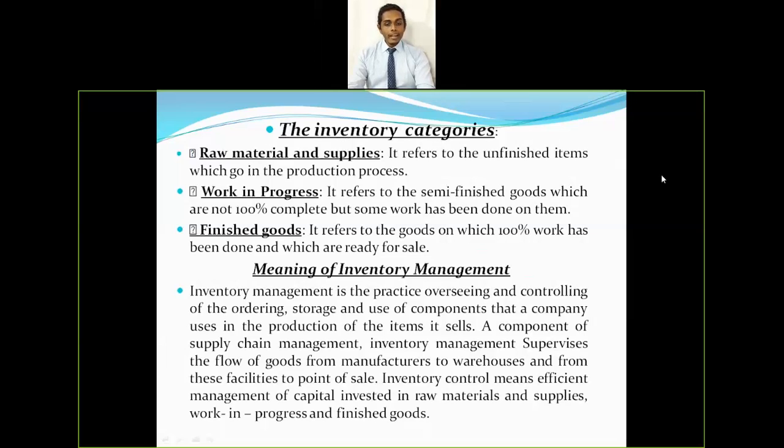Okay, so now let's try to understand the meaning of inventory management. Inventory management is a practice of overseeing and controlling the ordering, storage, and use of components that a company uses in the production of the items itself. A component of supply chain management, inventory management supervises the flow of goods from manufacturers to warehouses and from these facilities to the point of sale. Inventory control means efficient management of capital invested in raw materials and supplies, work in progress, and finished goods.